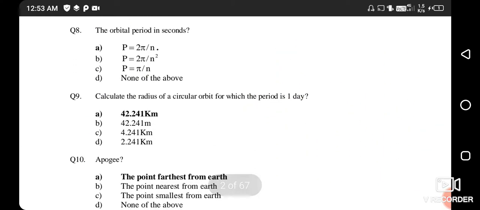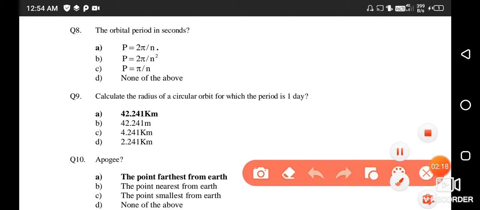The orbital period in seconds: the right answer is P is equal to 2 pi by n. Option A is the correct one.